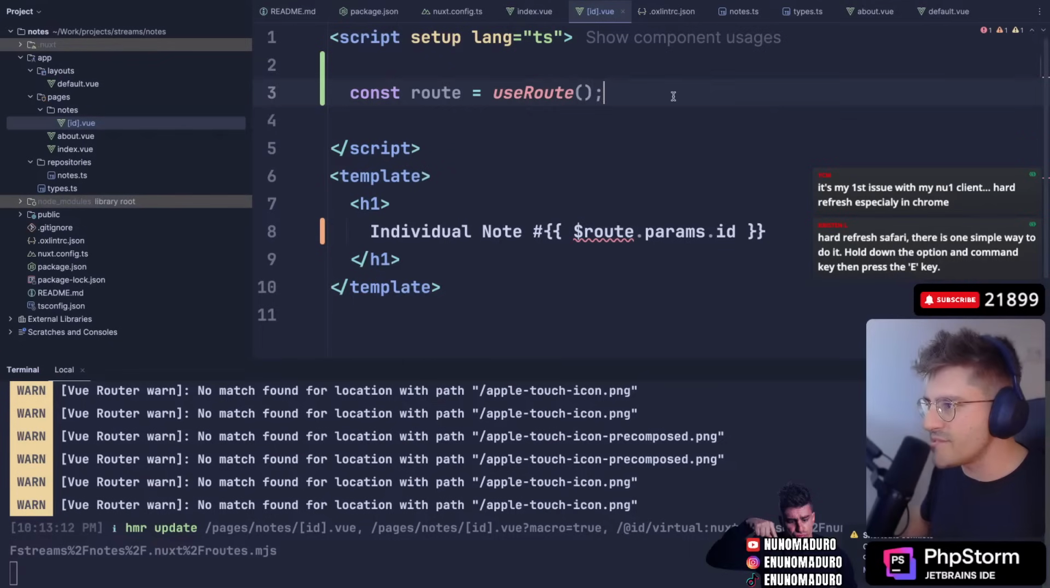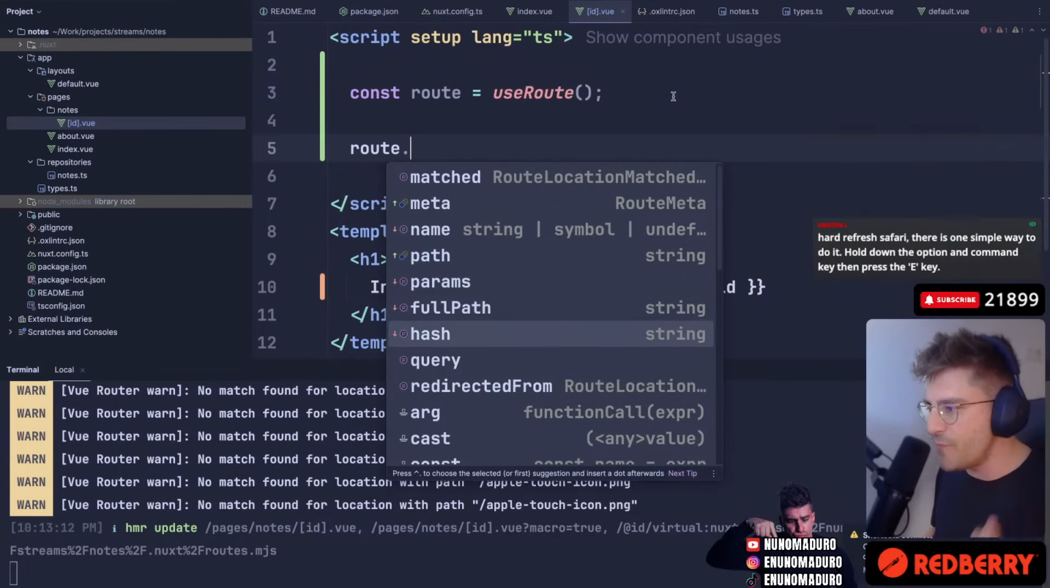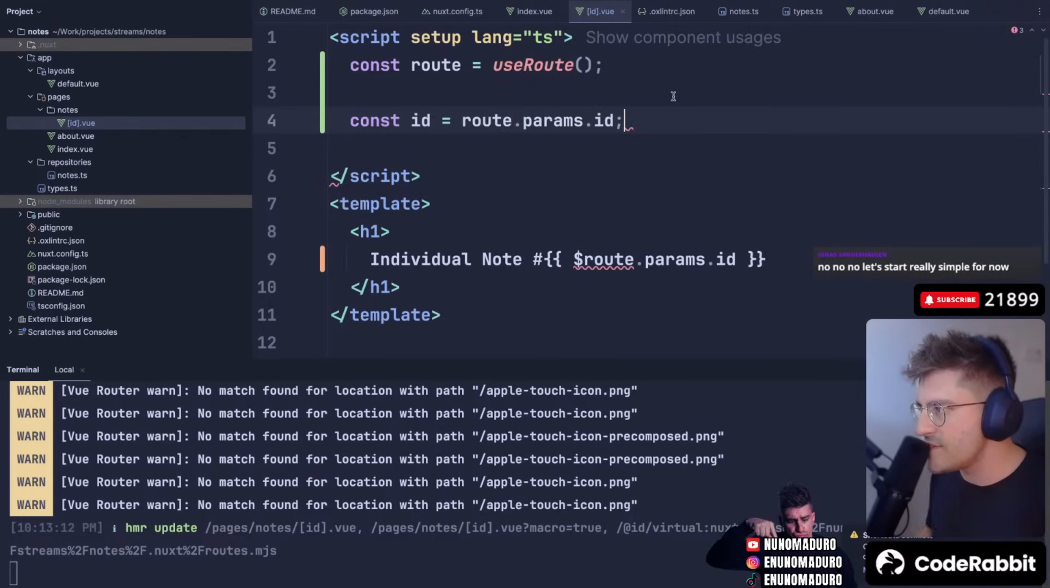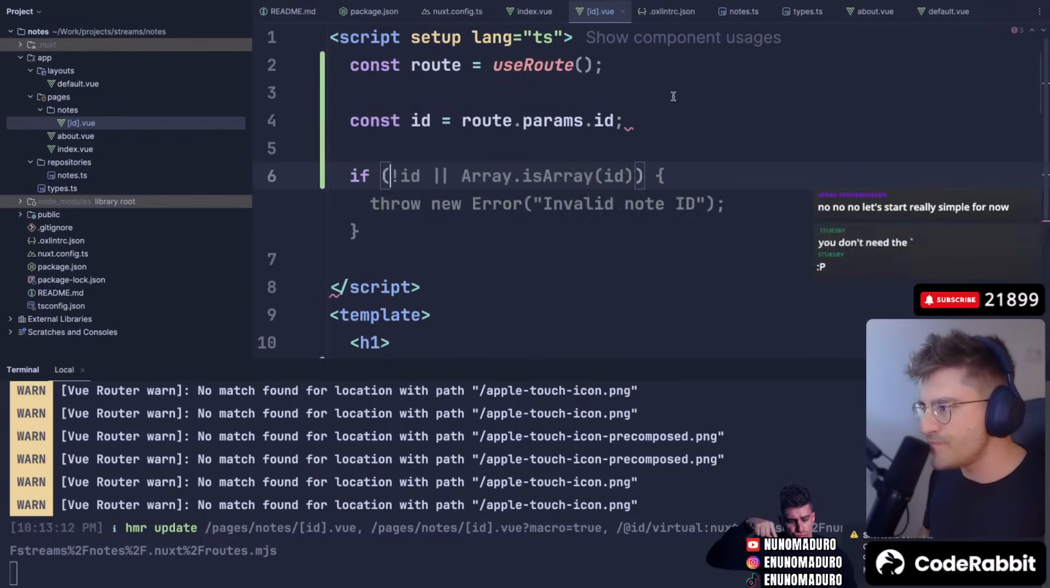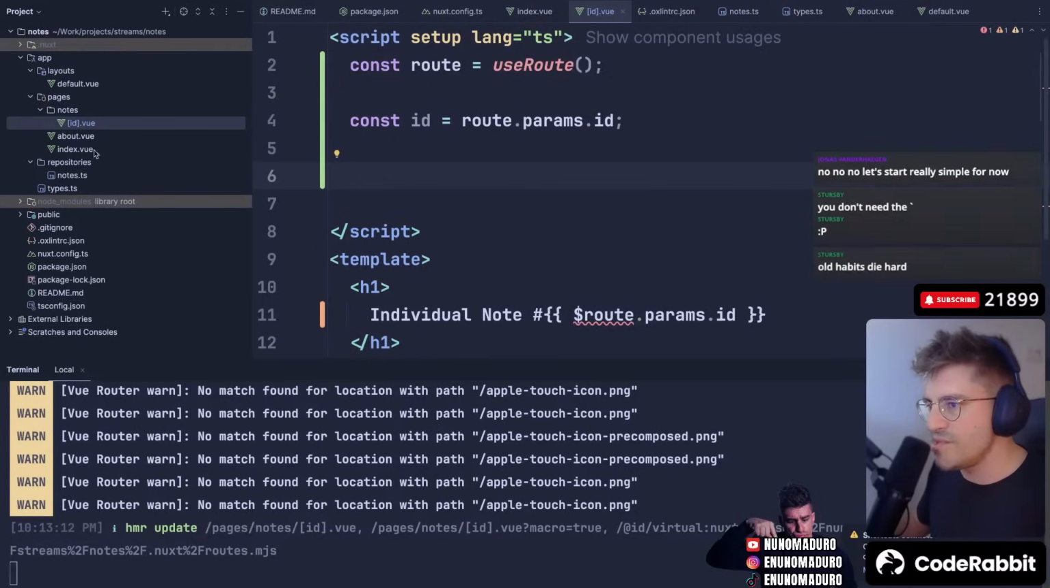Router allows me to access what exactly? That's a good question. So I can access the path, the parameters, the full path, the hash, everything in between. Bam, bam, just works. How do I access, for example, the route ID? I can just type this, I guess. And then I can fetch the note using that ID too.